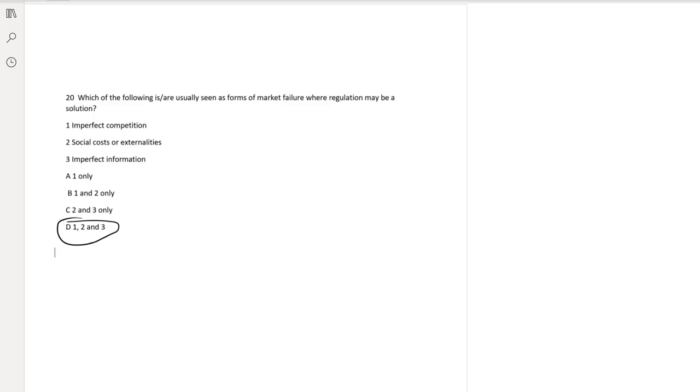So this is market failure. So the MCQ: which of the following are usually seen as forms of market failure when regulation may be a solution: imperfect competition, social cost, imperfect information, and unfairness. So all of these are the answers. So that's the discussion of December 2014 MCQs.